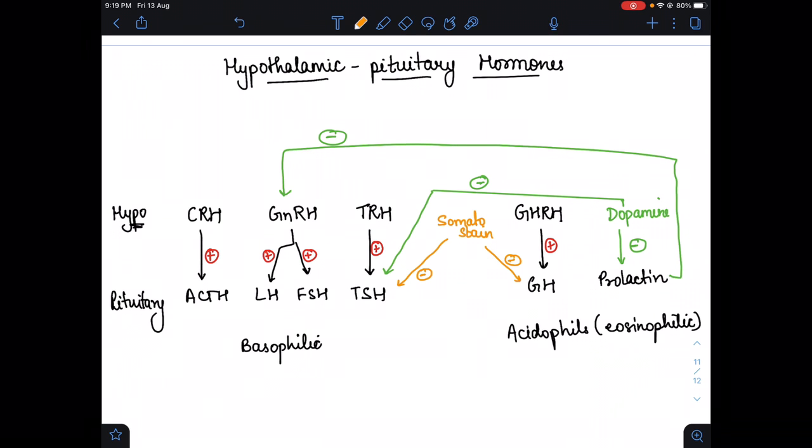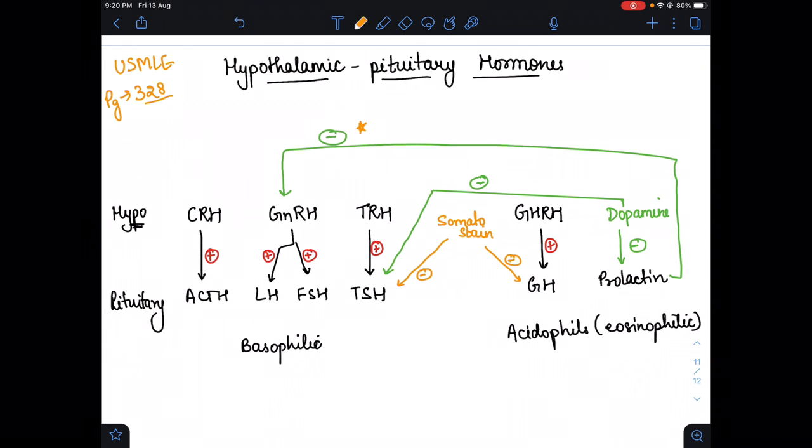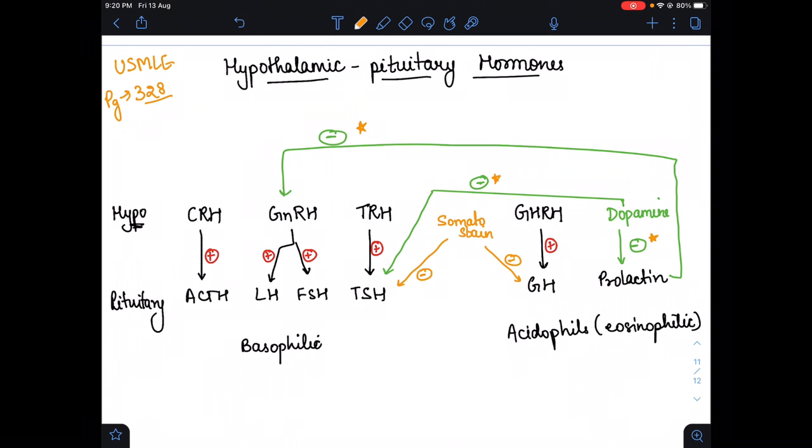Now, this is the table which we must remember, because it is a very important table in the USMLE book. You can find this table at page number 328. It is very important, and we must remember that prolactin inhibits the gonadotropin releasing hormone, dopamine inhibits the TSH and prolactin, and growth hormone releasing hormone stimulates the growth hormone. Somatostatin inhibits the growth hormone and thyrotropin stimulating hormone. These inhibitory factors, meaning which hormone inhibits which, we must remember, because these are very important and very helpful in solving the questions.